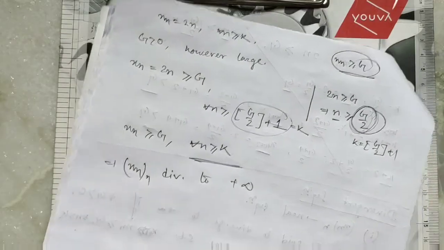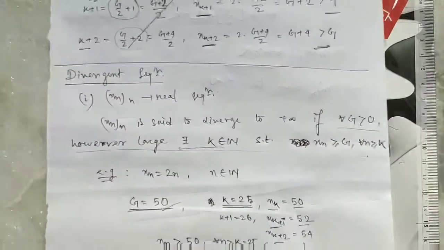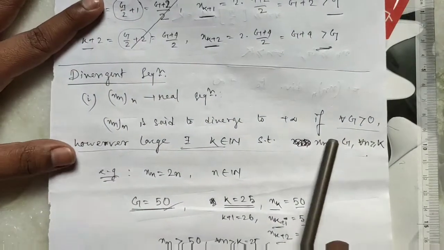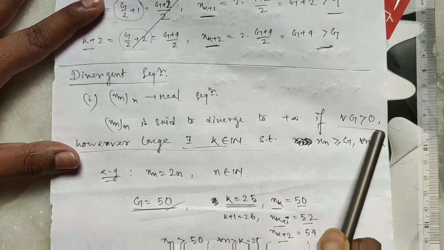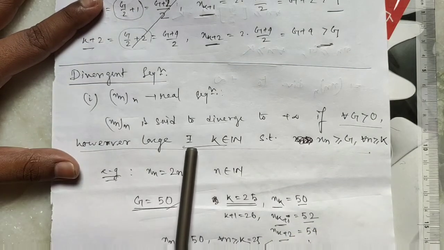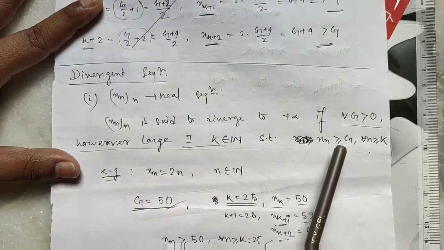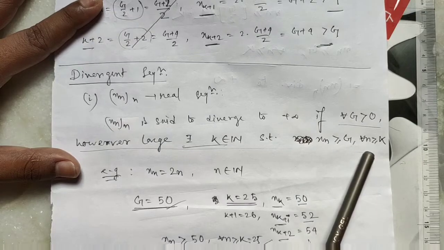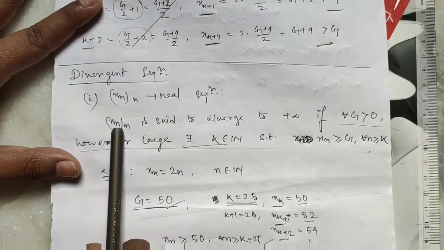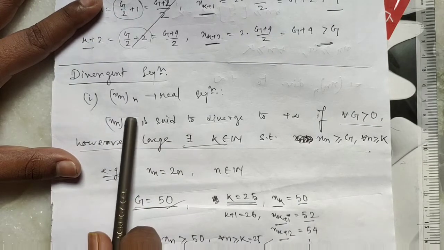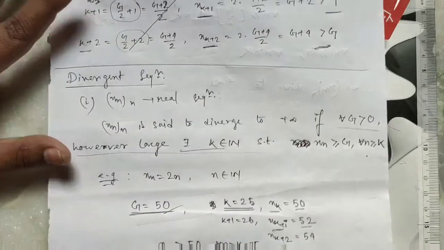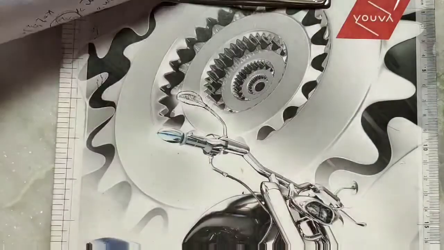So if for all g greater than 0, however large, there is a natural number k such that xn is greater than or equal to g for all n greater than or equal to k, then we say that the real sequence xn diverges to plus infinity. Okay. Similarly,